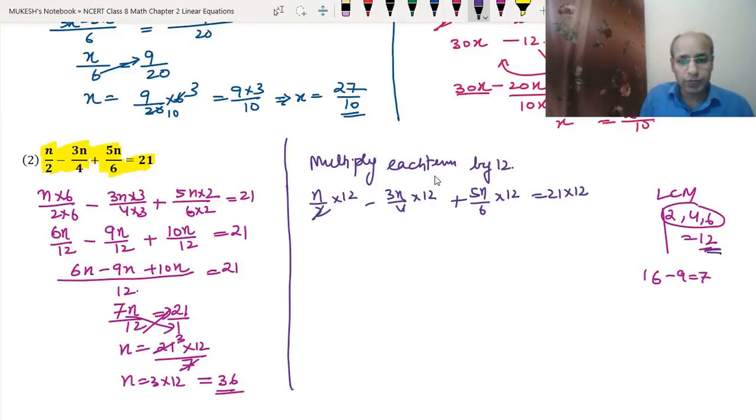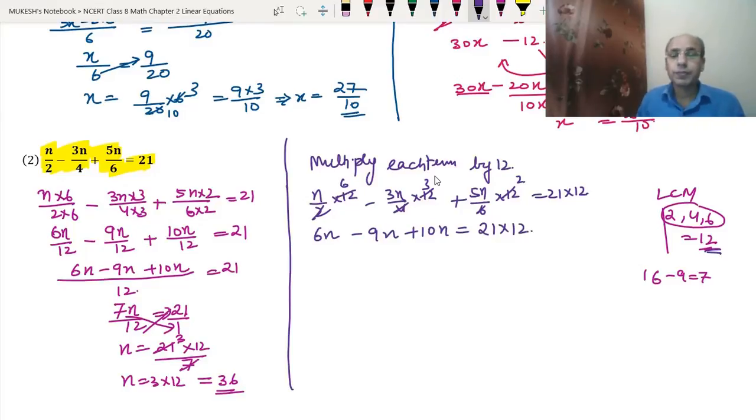So we will divide 2 and 12, 6; 4 3 are 12; 6 2 are 12. So 6 into n we will get 6n, 3 into 3 minus 9n, 2 into 5 10n equals 21 into 12. Okay, we can multiply it, otherwise we can leave as it is.